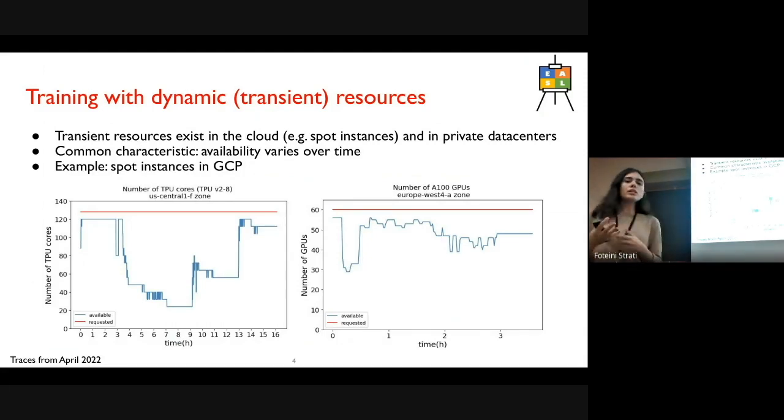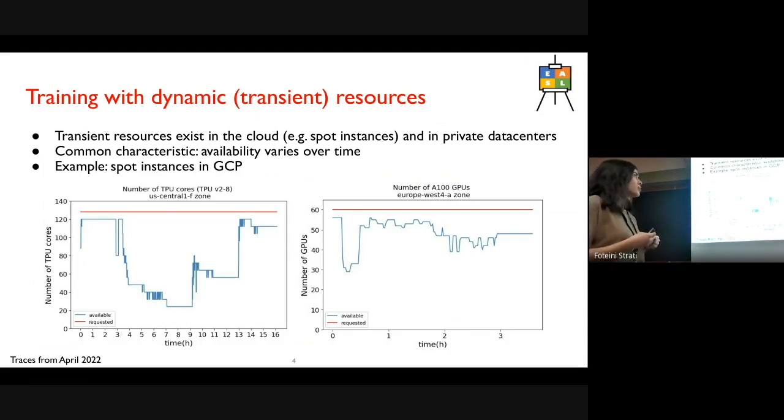And the common characteristic of these spot instances, of these transient resources, wherever they are, is that their availability varies over time. So here we have an example of availability traces of accelerators from Google Cloud Platform. We have TPU cores and A100 GPUs over two different cloud zones.